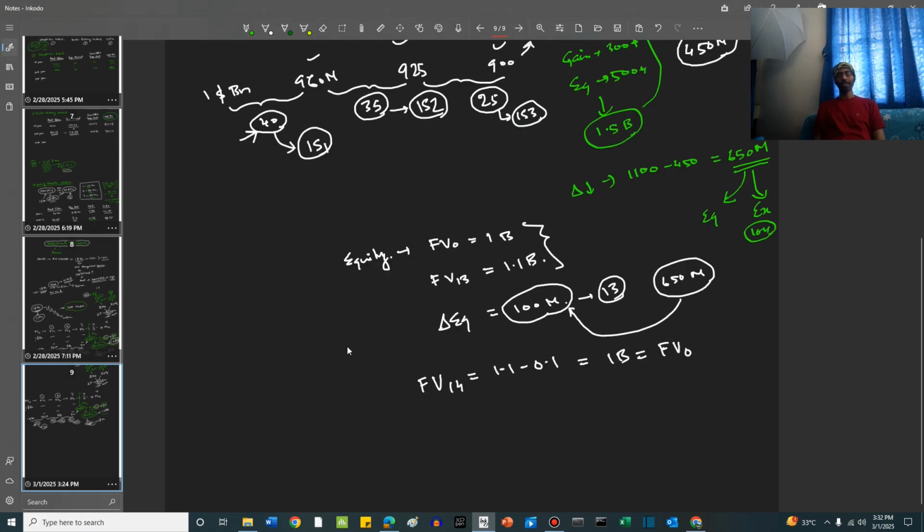What about the rest, 550 million? The rest 550 million is recognized as an expense. So expense is equal to 650 minus 100, or 550 million. This much will be recognized in the income statement in year 14 as an expense or loss.